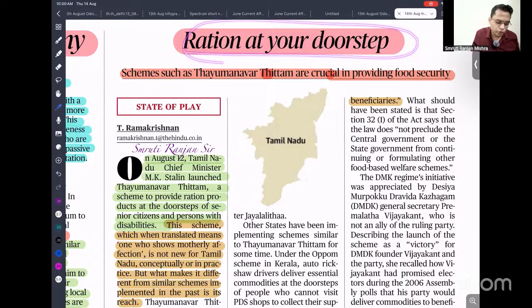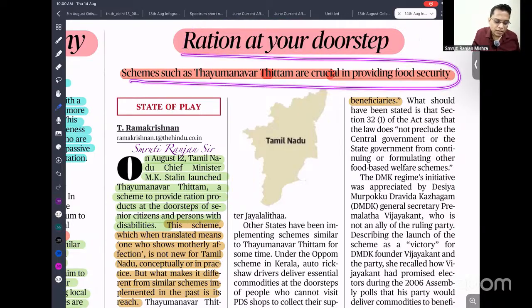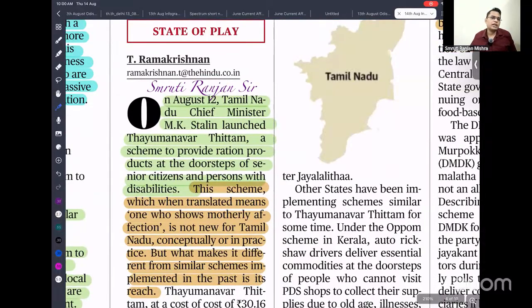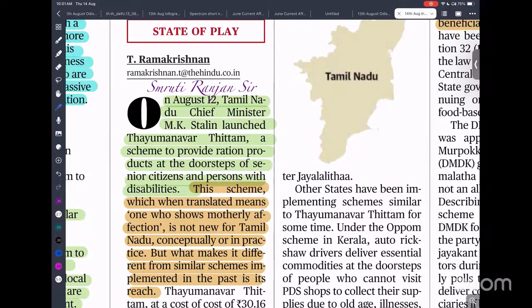Ration at your doorstep. The Tamil Nadu government is providing ration at the doorstep for senior citizens and disabled persons. Tamil Nadu Chief Minister M.K. Stalin launched the Thayumanavar Thittam. Sorry if I'm not able to pronounce it properly, I'm really sorry for that because I don't know much Tamil. The scheme provides ration products at the doorstep of senior citizens and persons with disability. That is what they are planning, to ensure delivery of ration at the doorstep of senior citizens and disabled persons.